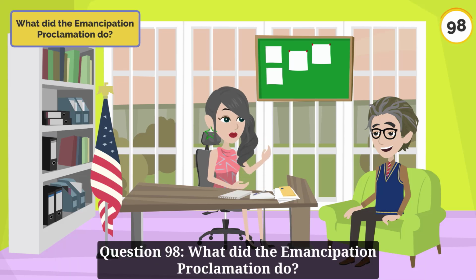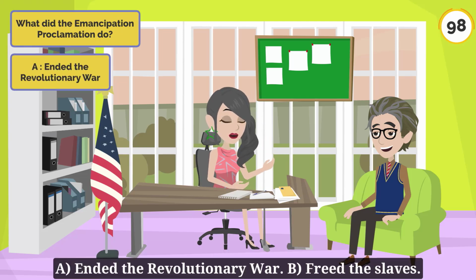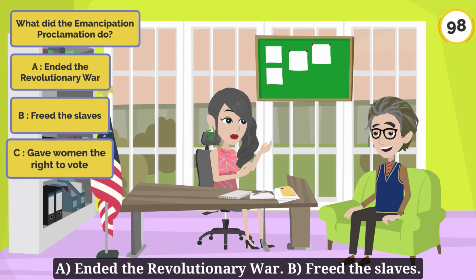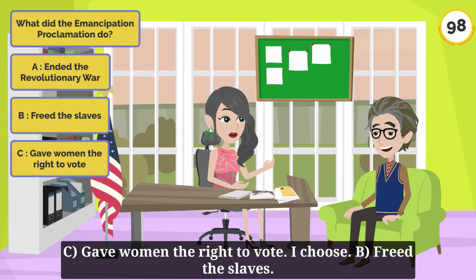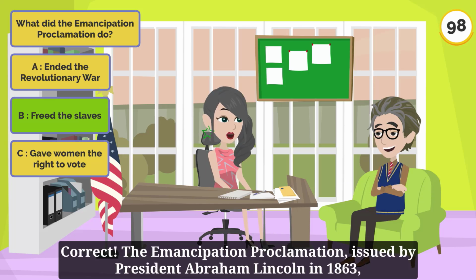Question 98. What did the Emancipation Proclamation do? A. Ended the Revolutionary War. B. Freed the slaves. C. Gave women the right to vote. I choose B. Freed the slaves. Correct.